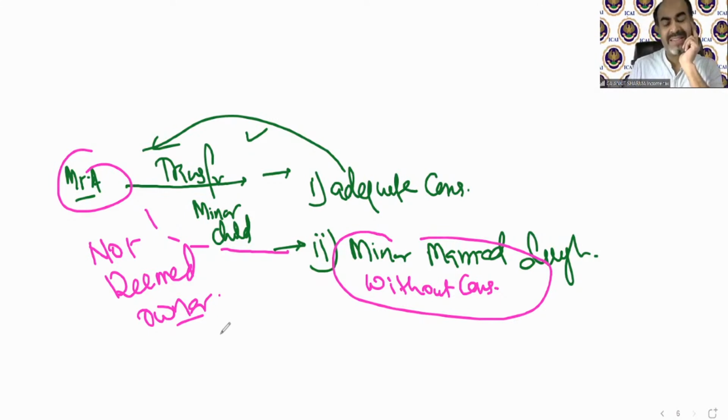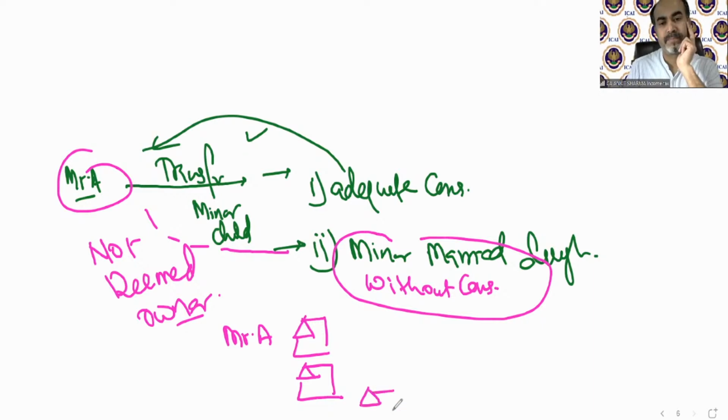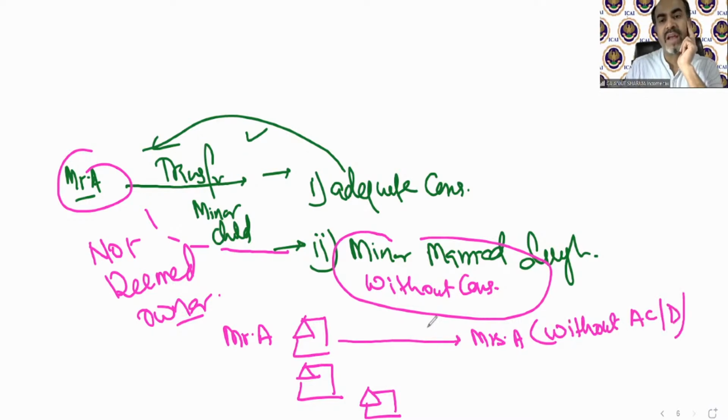So we can say as an example, if Mr. A has 3 houses, one he transferred to Mrs. A, without adequate consideration, without divorce. So what will happen? This house will be taxable under Mr. A as a deemed owner. Clear?